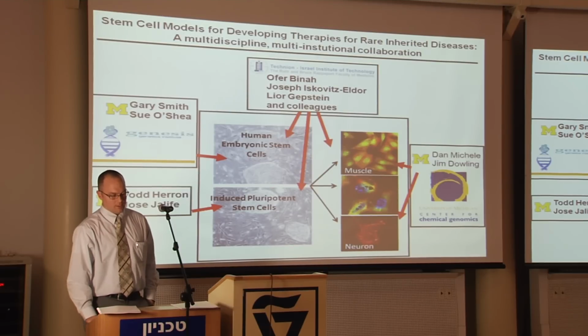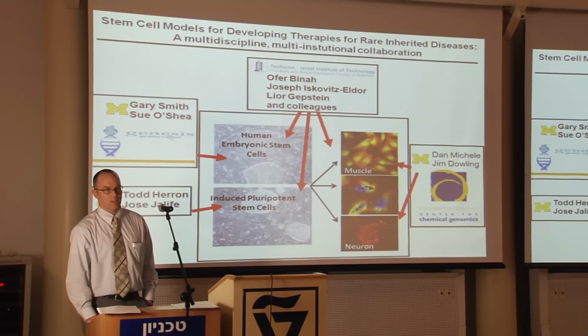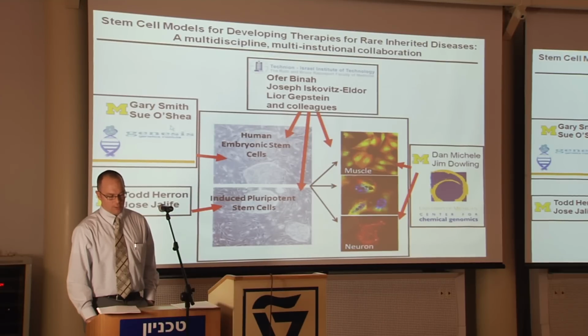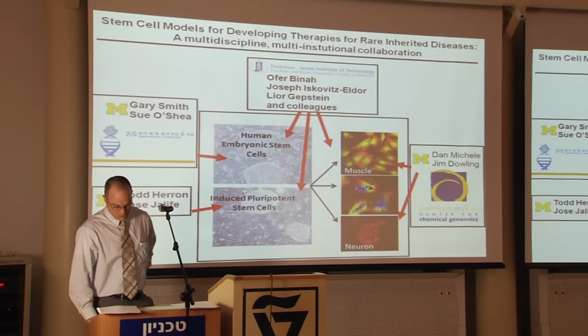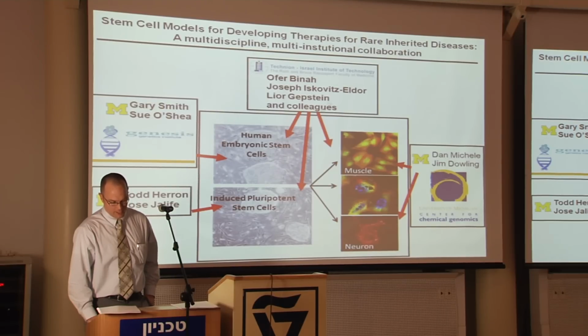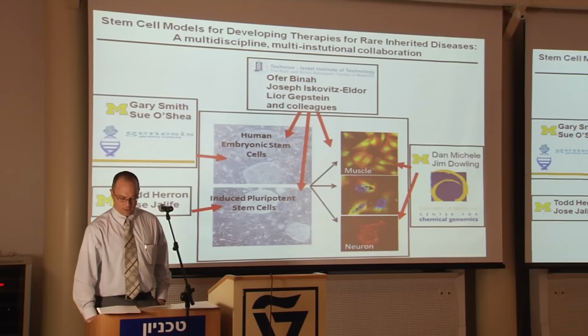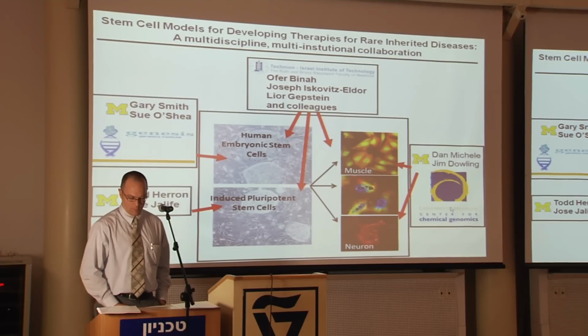And so with this collaboration, we can actually predict how many human embryonic stem cell lines we can create from patient populations, and even for rare diseases such as Duchenne muscular dystrophy, for instance, which has about a 1 in 5,000 incidence. Genesis Genetics has screened more than 300 families in the last 3 years. So with our collaborators at Technion University, we hope to use these cells, both human embryonic stem cells and induced pluripotent stem cells, to derive muscle cells and neurons, and then to use the phenotypic screening that we've described in cardiac myocytes, along with our Center for Chemical Genomics, to do high-throughput screening for therapeutic molecules.